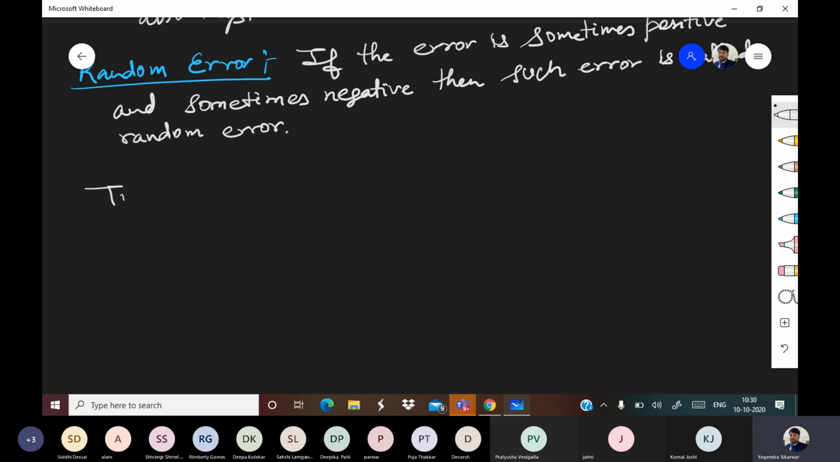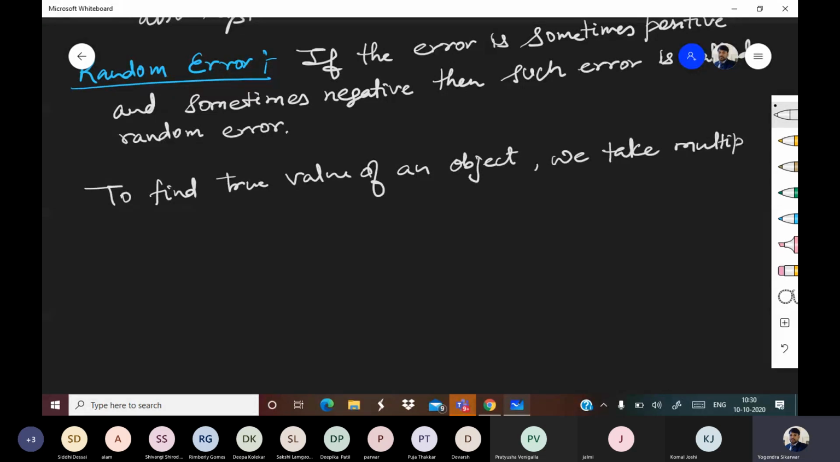To find the true value of any object, we take multiple readings. Please keep your mics muted, everyone. We take multiple readings.